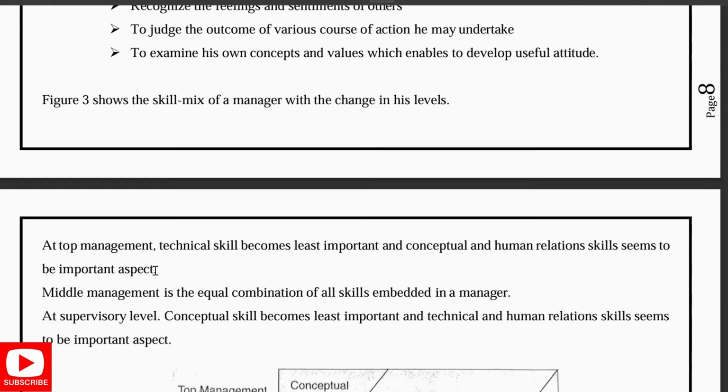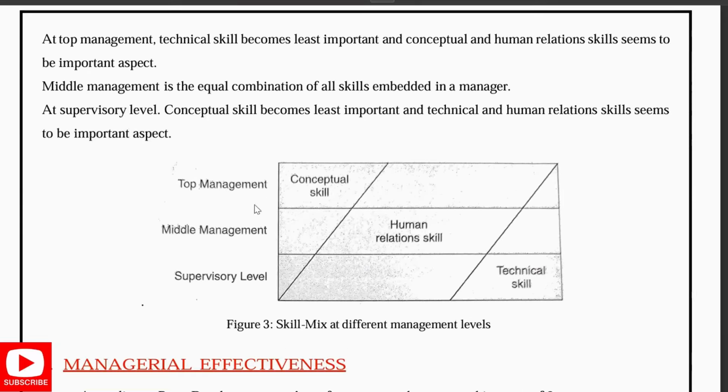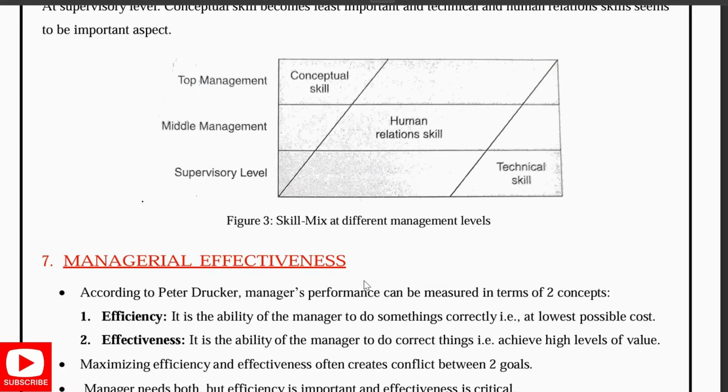Secondly, there is a skill mix diagram that will be asked in the exam. For that, you have to draw this diagram with top management, middle management, and supervisory level. At the top management, technical skills become least important, and only the conceptual skills and the human skills are important. For middle management, an equal combination of all the skills should be embedded. But at the supervisory level, he should give least importance to the conceptual skill and have more of the technical and the human skill. You have to explain this. It is specifically mentioned in the exam to give the skill mix diagram.